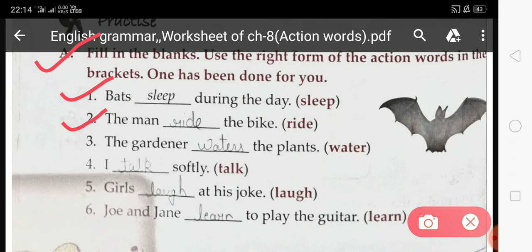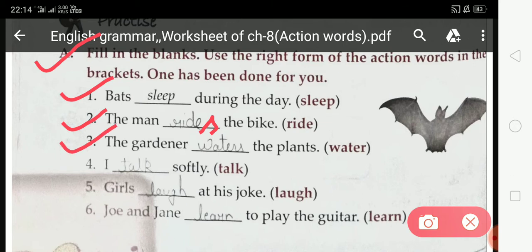Here, the man. So student, it is talking about the man. So you have to fill rides, because it is talking about only one person, only one man. So you have to add s or es to the action word rides.